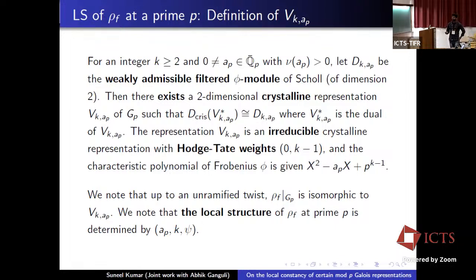We note that up to an unramified twist, rho_f restricted to G_p is isomorphic to V_{k,a_p}. We also note that this V_{k,a_p} is completely determined by k and a_p, as D_{k,a_p} is completely determined by k and a_p. And hence, the local structure of rho_f at prime p is determined by this triplet.